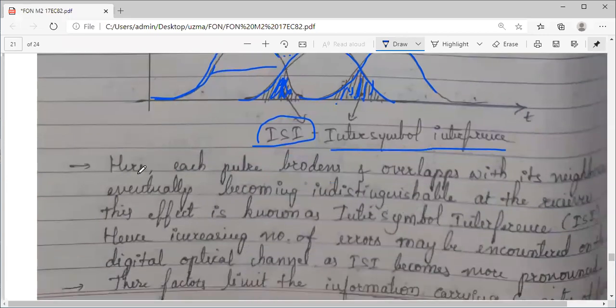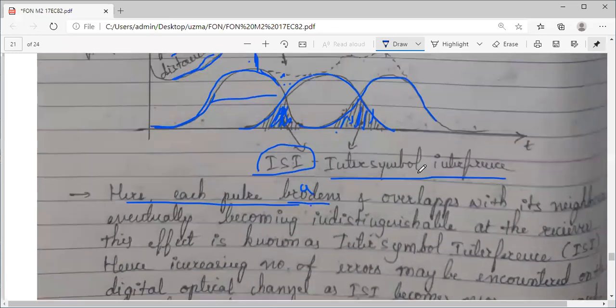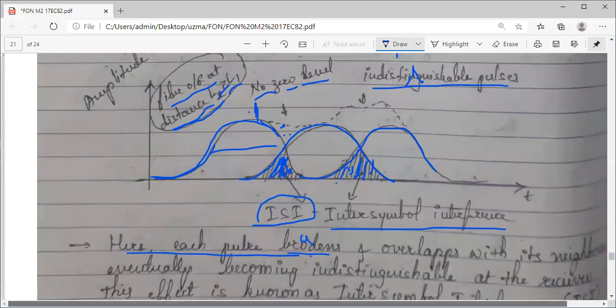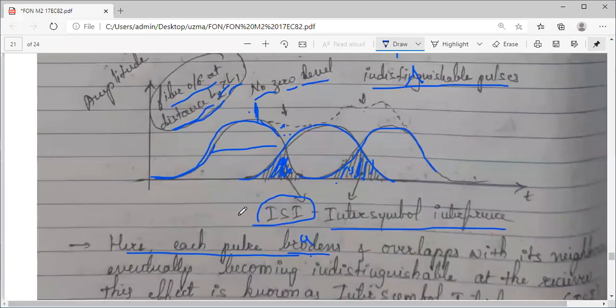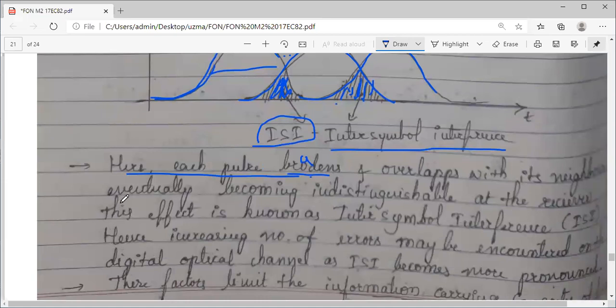Let me just explain the figure. Here each pulse, sorry, there's a spelling mistake, B-R-O-A-D, broadens and overlaps with its neighboring pulses. I hope it is clear. With its neighbors. So each pulse, it will broaden and it will overlap with its neighbors.